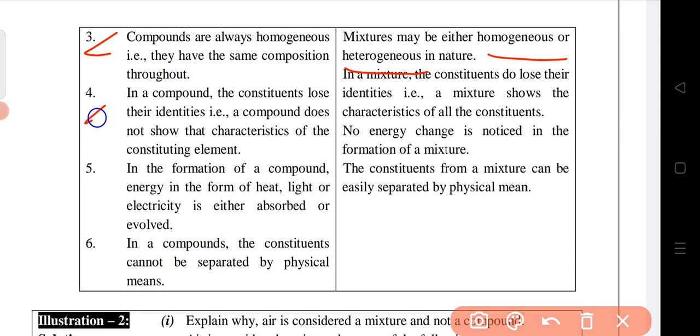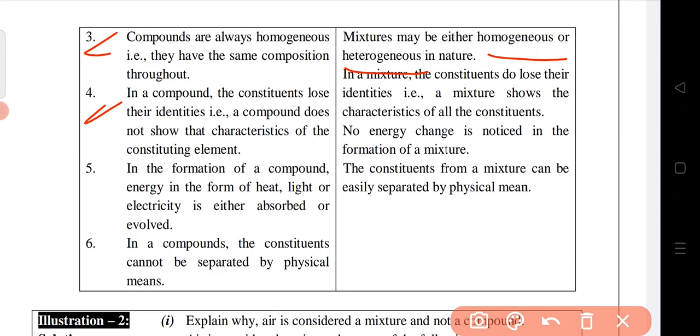So next we will see that in a compound the constituents lose their identities. A compound does not show the characteristics of the constituting elements. Suppose in case of carbon dioxide, we cannot see the properties of carbon and oxygen. Carbon is present in the solid state, and carbon dioxide is present in the gaseous state. And we cannot separate them by their properties. So, in case of compounds, they do not have any identities of the elements. They will lose their identities.